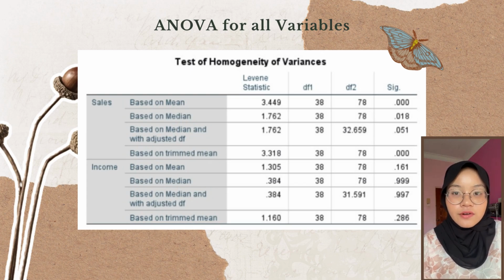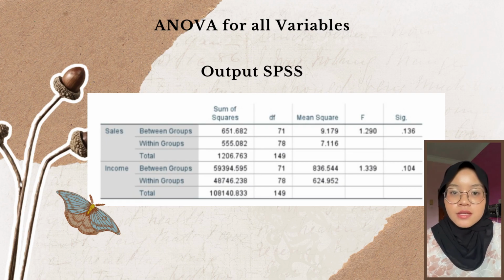ANOVA for all variables. This is the test of homogeneity of variance, which we calculate using SPSS software. This is the SPSS output. The decision that we get is to fail to reject the H0 since 1.239 is less than 1.36. This means that based on the available data, we cannot conclude that the group membership has a significant impact on either sales or income.